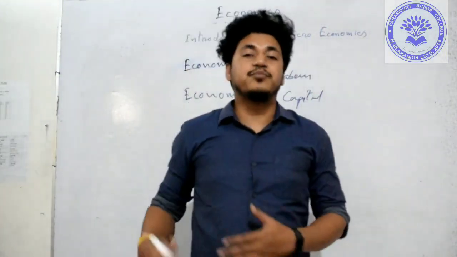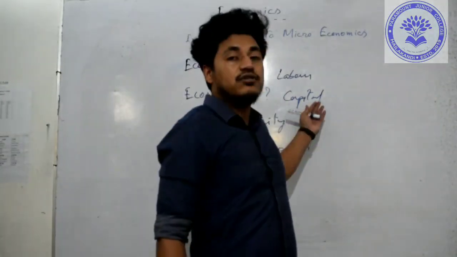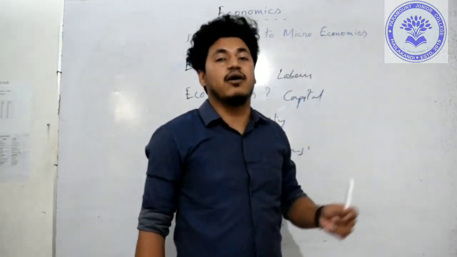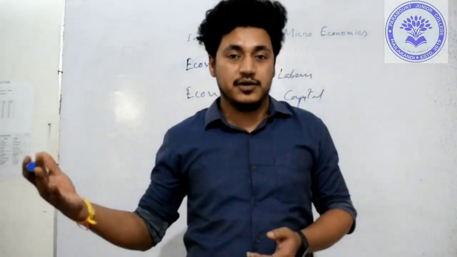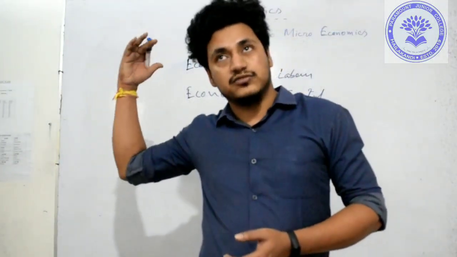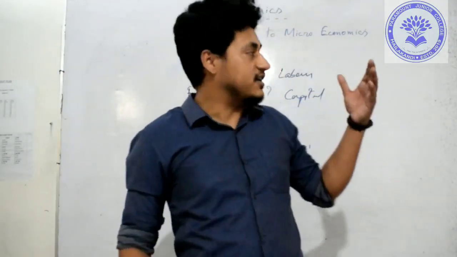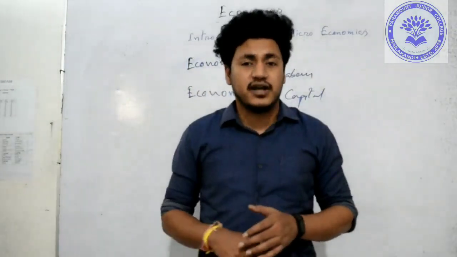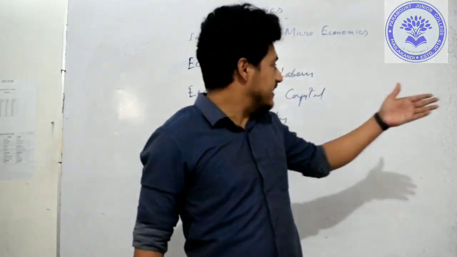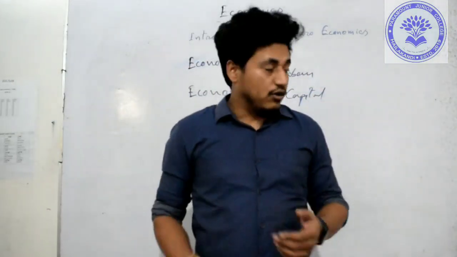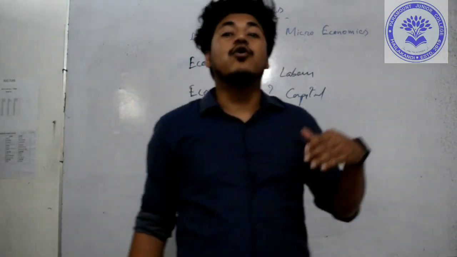So in a poor country or a developing country like India, we will generally follow the labor intensive technique, because our labor is abundant compared to capital, and labor is also cheap. Whereas in developed countries such as America or the United Kingdom, they use the capital intensive technique because their labor is less abundant than capital. So here goes the problem of how to produce. Next one is for whom to produce.